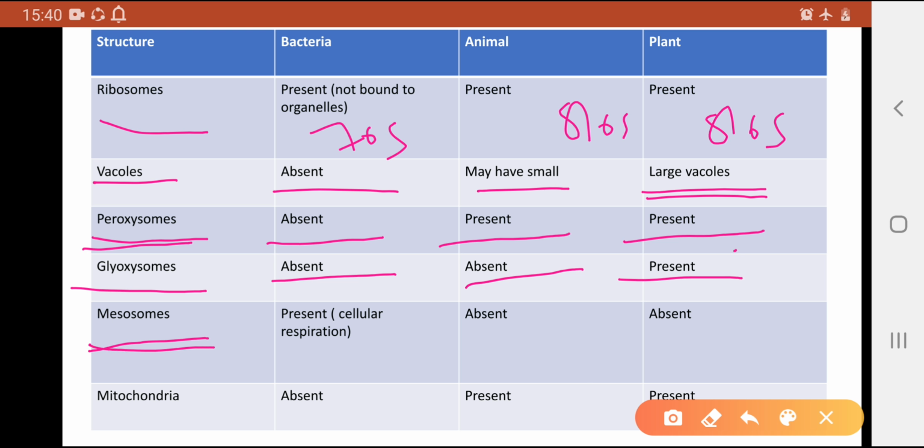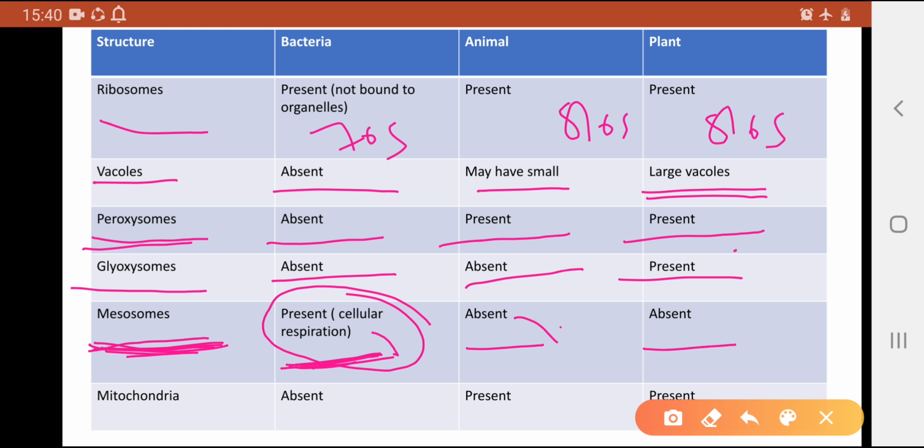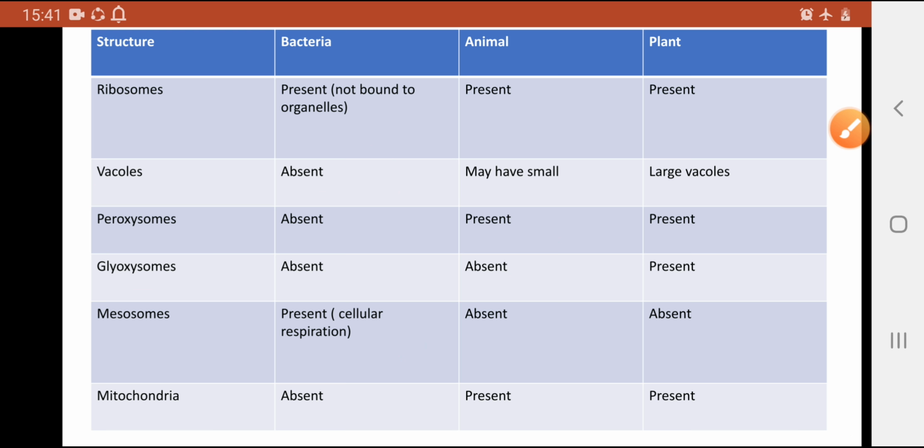Mesosomes, one of the most important features of bacteria. Bacterial cells contain mesosomes. Mesosomes show the cellular respiration. It is absent in animal cells, and absent in plant cells. Here the cellular respiration is done by mitochondria. Here also it is done by mitochondria. And mitochondria is absent in bacteria, present in animal cells, and also present in plant cells.